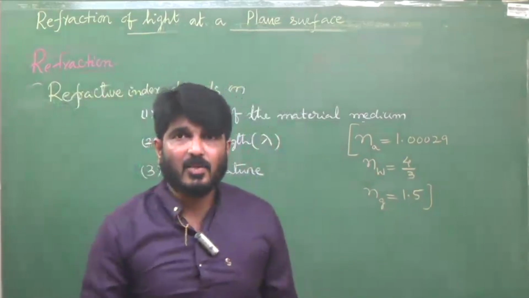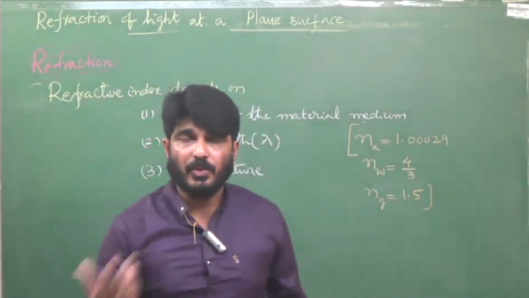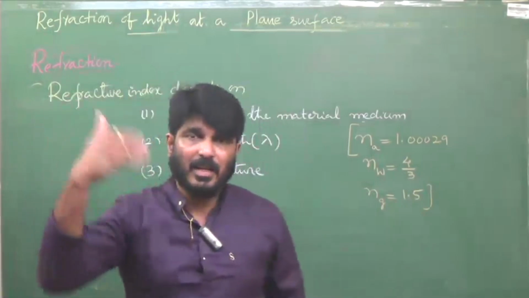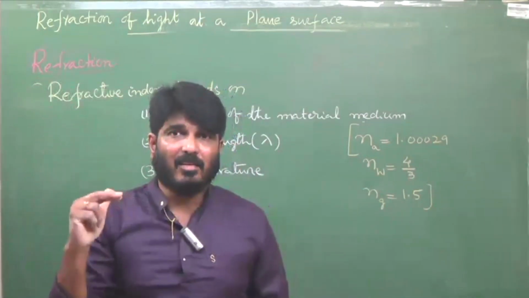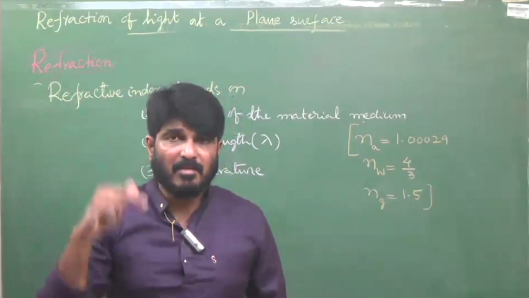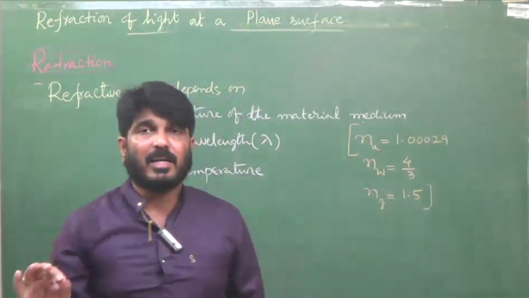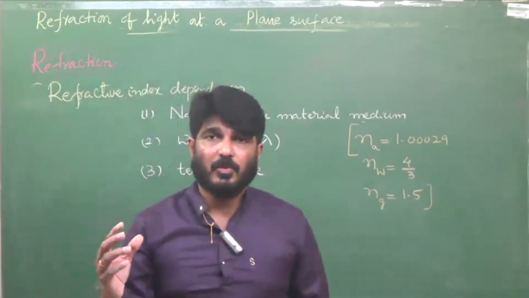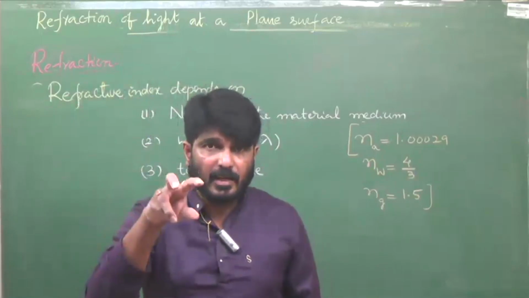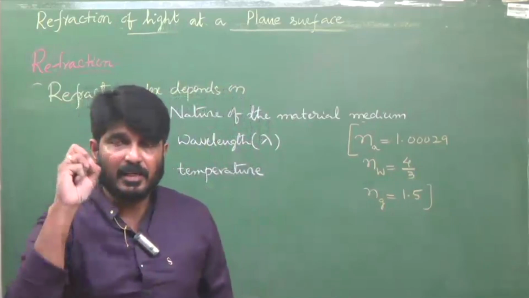So this is about refractive index. It has no units. Remember, refractive index has no units and dimension because it is the ratio of the same quantities. Refractive index is sin I by sin R, right? Or C by V. To calculate refractive index, there are different formulae. Depending upon the given data in the problems or MCQs, you have to select the correct one.